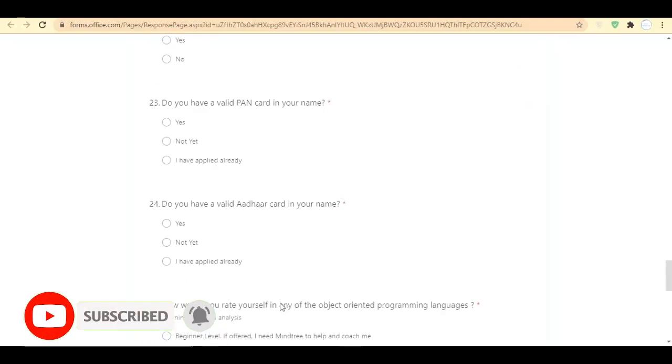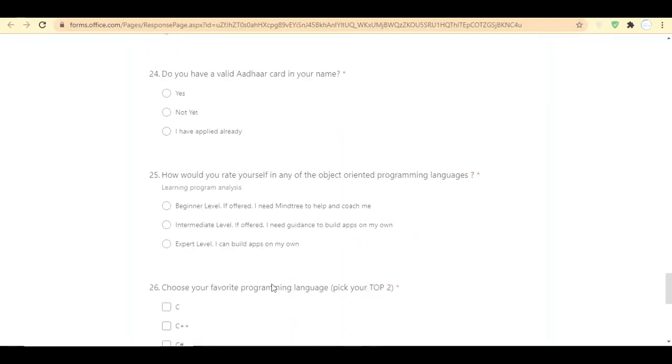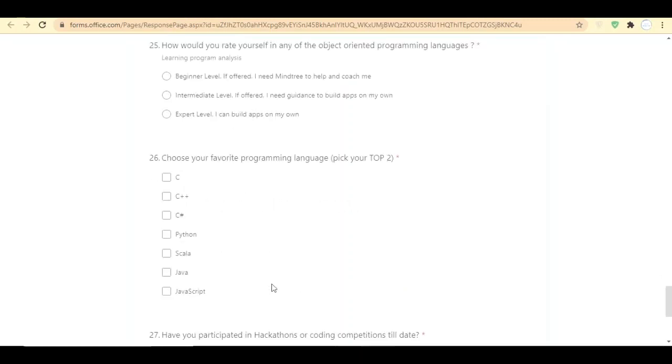In the 24th detail, they are asking about Aadhaar card details. In the 25th detail, they are asking us to rate ourselves in OOPS concepts, that is object-oriented programming. Here they are slightly filtering out the candidates before the examination. In the 26th detail, they are asking us to pick the 2 programming languages that you know. You must pick only 2, not more than 2.